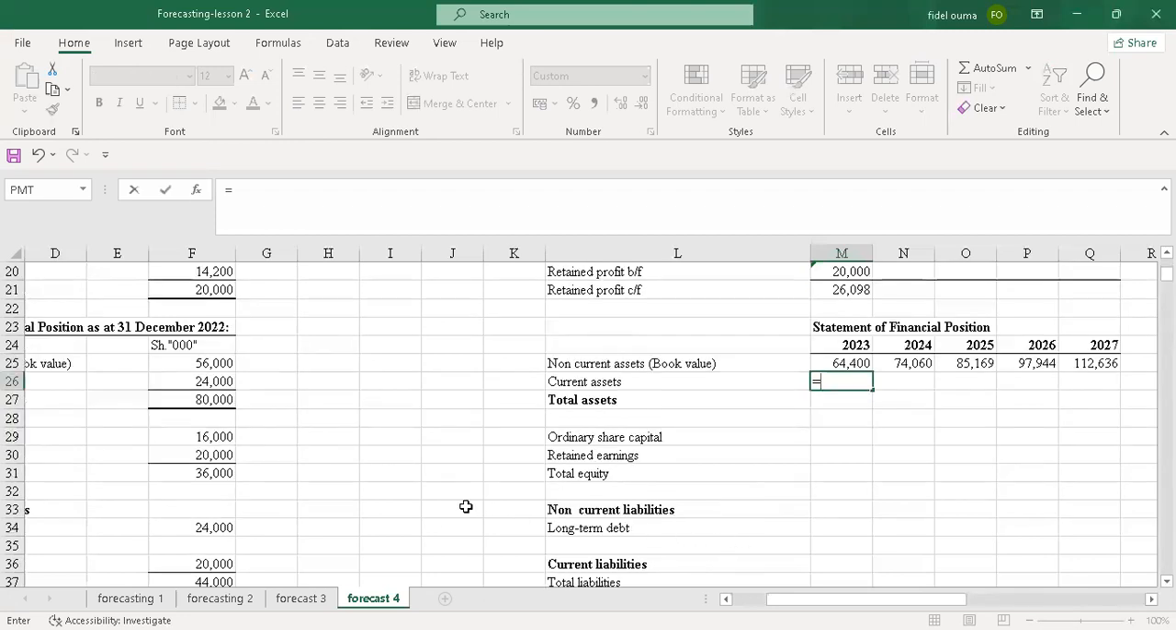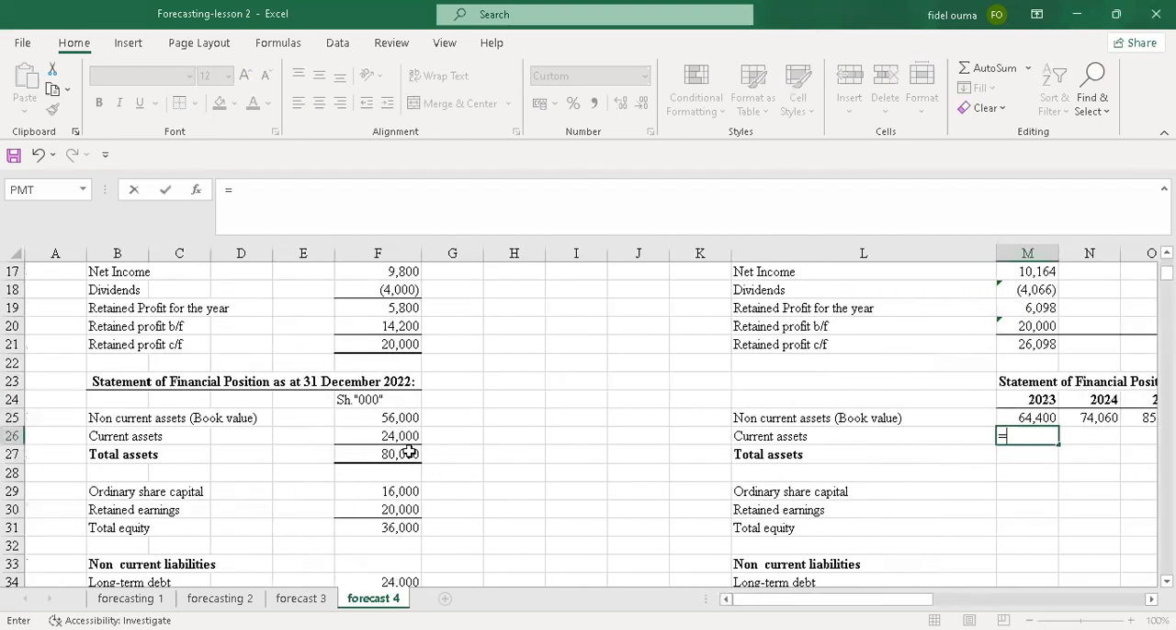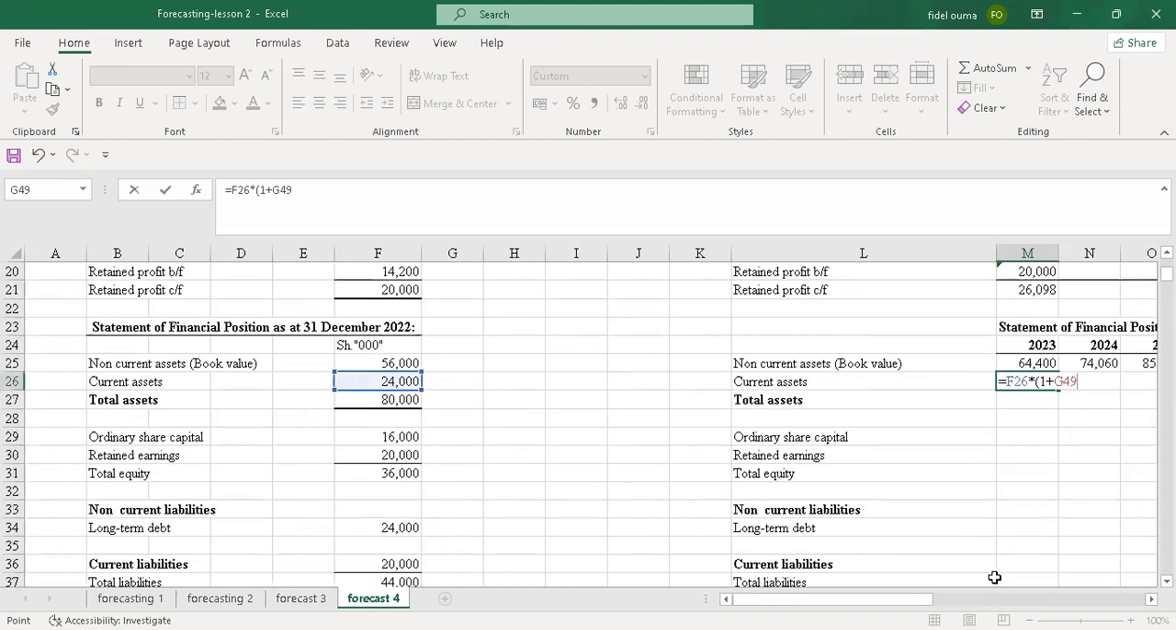I'll go to current assets. So my current asset will be the 2023 figure, which is 24. But it also has a growth rate. We are told current assets and current liabilities will grow at 10%, so I'll lock it.